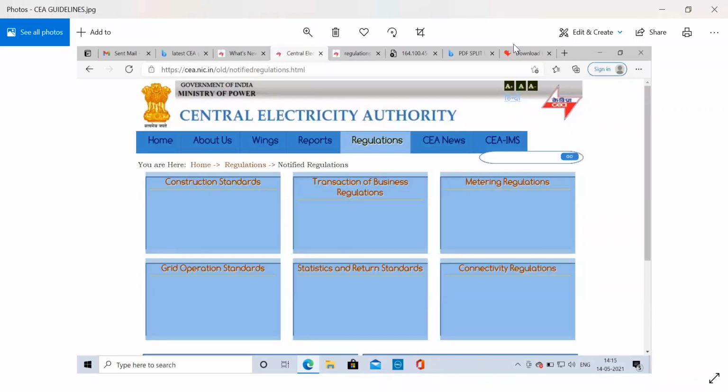So for the construction of power stations, poles, substations, and other infrastructure which are required under these power lines, transmission, distribution, etc.